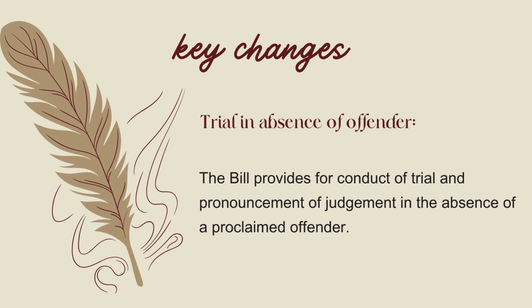What a proclaimed offender means is a person who is accused of an offence punishable with imprisonment of at least 10 years or death. Then he is known as a proclaimed offender. And along with that, if he fails to appear at a specific time and place as specified by the court, in these two cases he is declared a proclaimed offender.